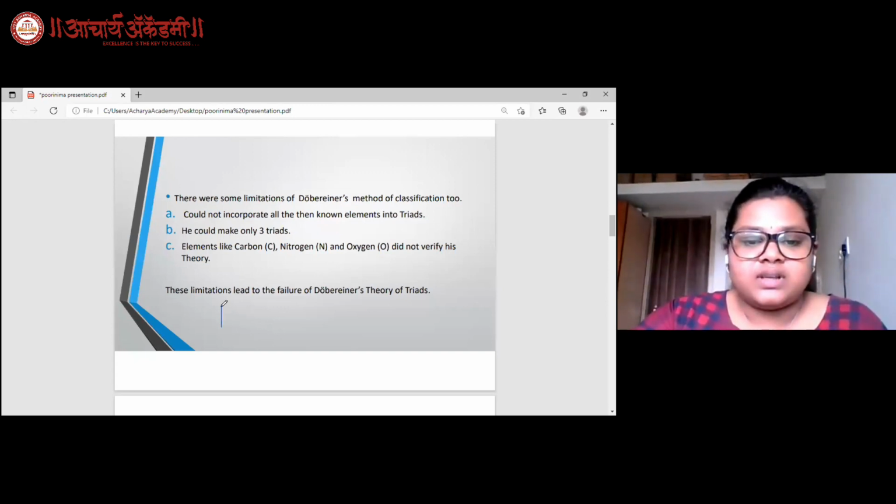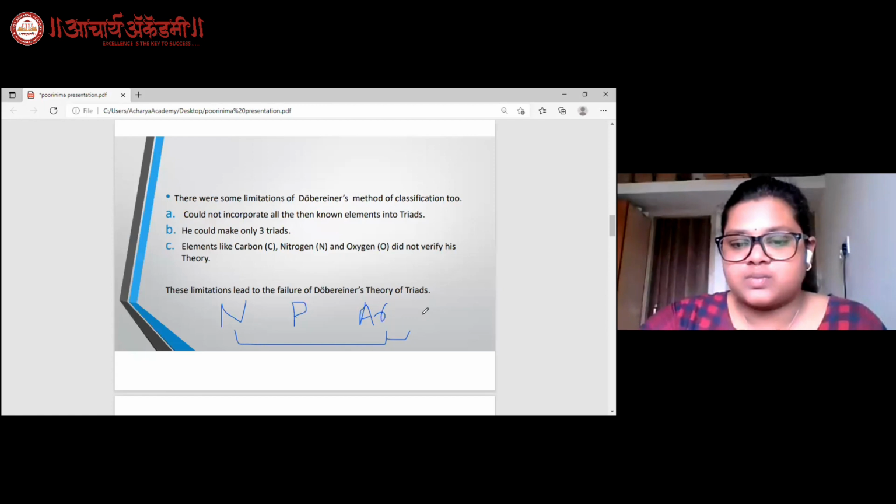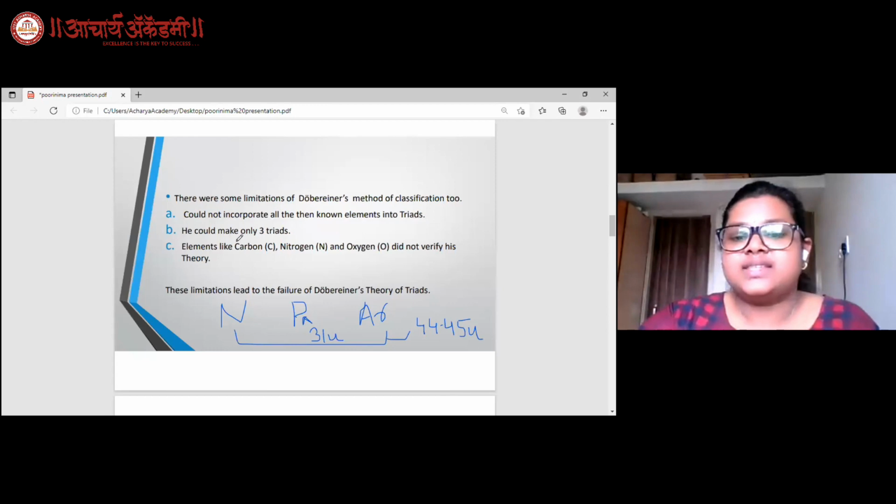For example, nitrogen, phosphorus, and arsenic. The average mean of the first and third was equal to 44.45 atomic mass unit. But this was way greater than the atomic mass of phosphorus, which was just equal to 31 atomic mass unit. So this was a great exception and proved that his theory was wrong.